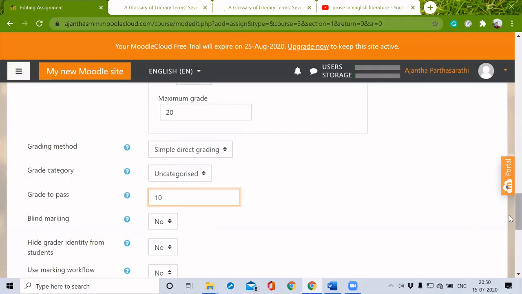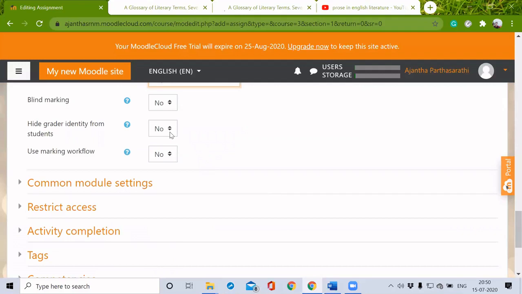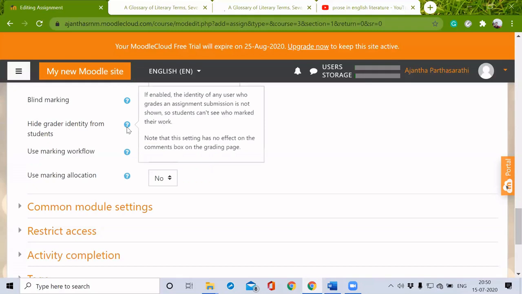Blind marking. Hide grader identity from students. We can enable this. Use marking workflow. Yes. If I want to know what is this marking workflow, you just go nearer to this question mark. Help with the use marking workflow. If I want to explore this, I can use it here.